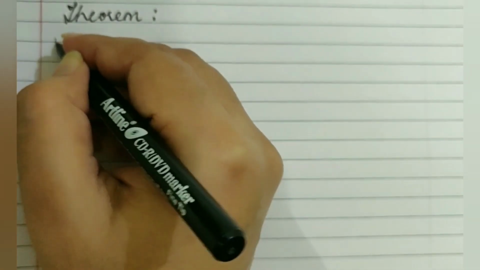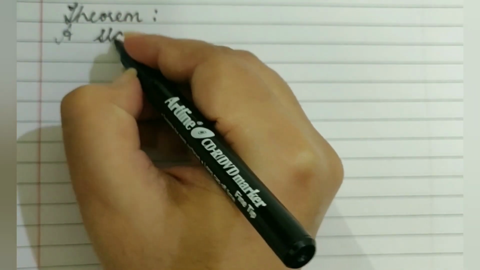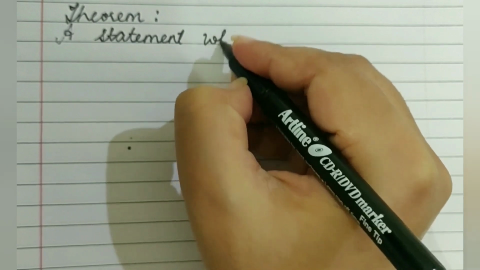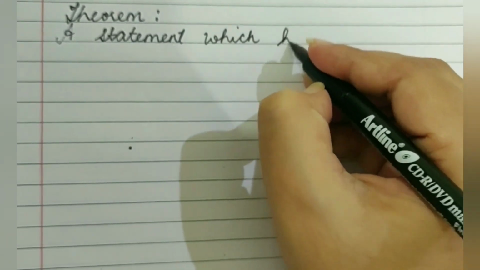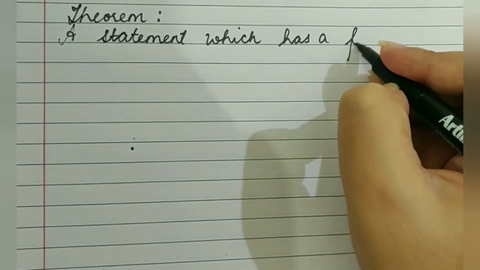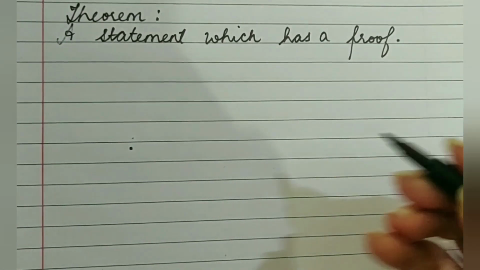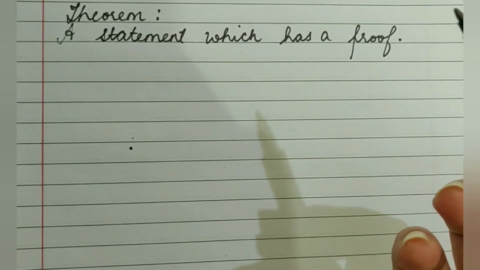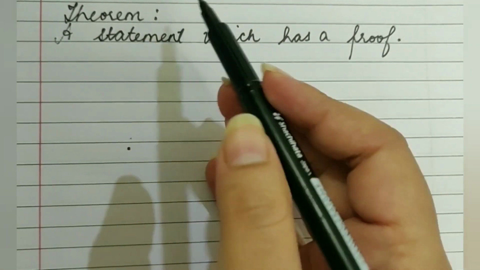Next term is theorem. What is a theorem? A theorem is a statement which has a proof. So a statement which can be proved using some axioms or postulates is known as a theorem.